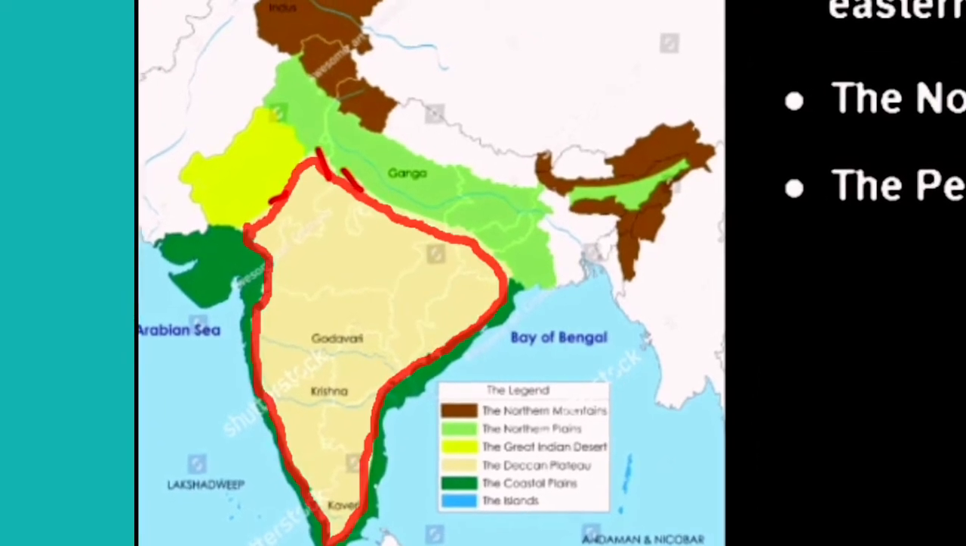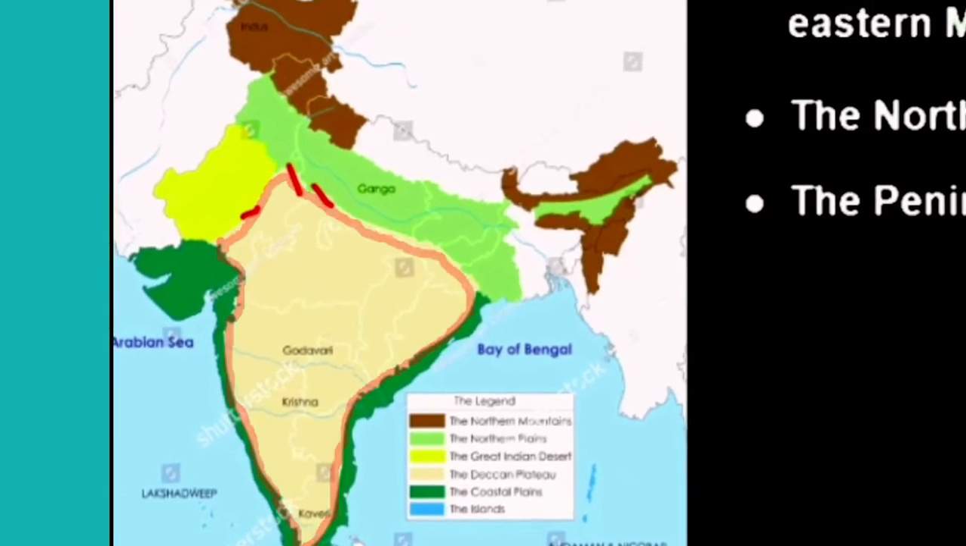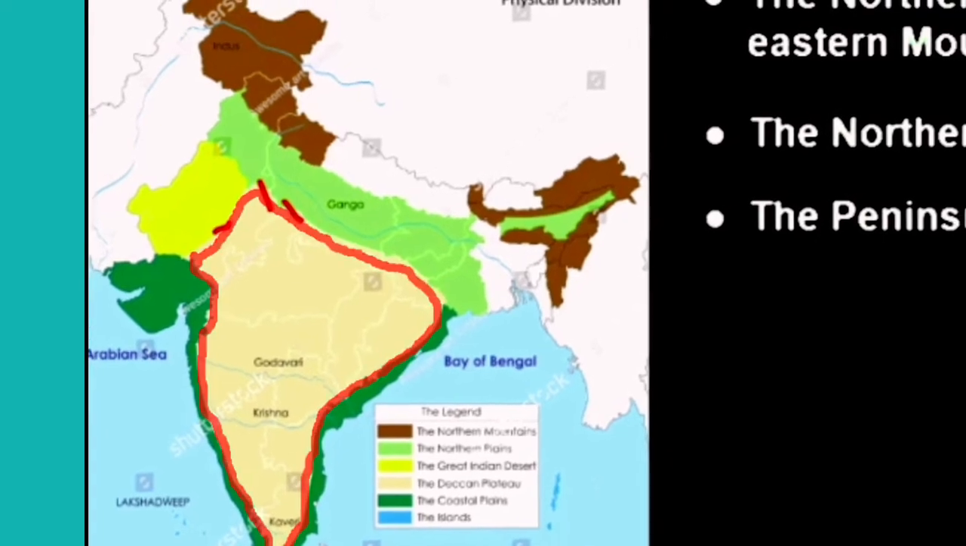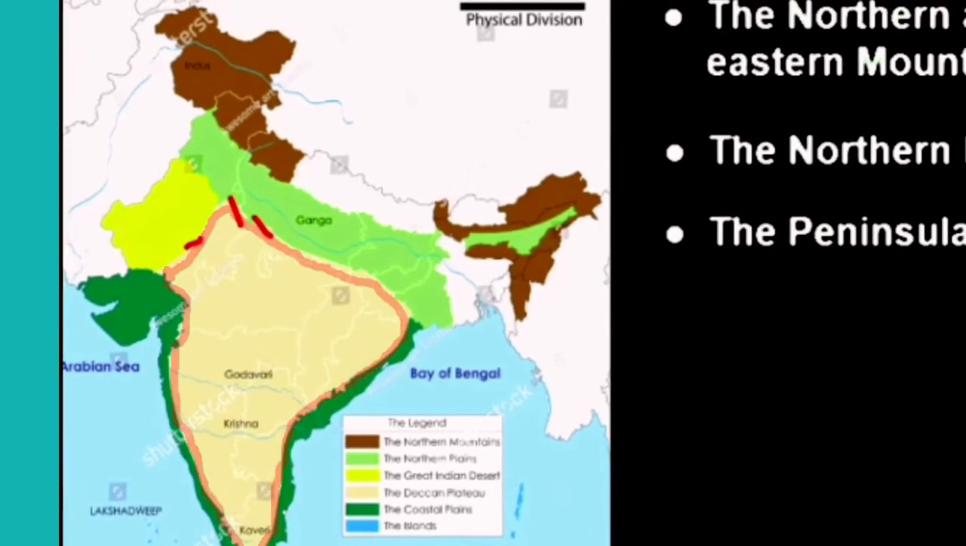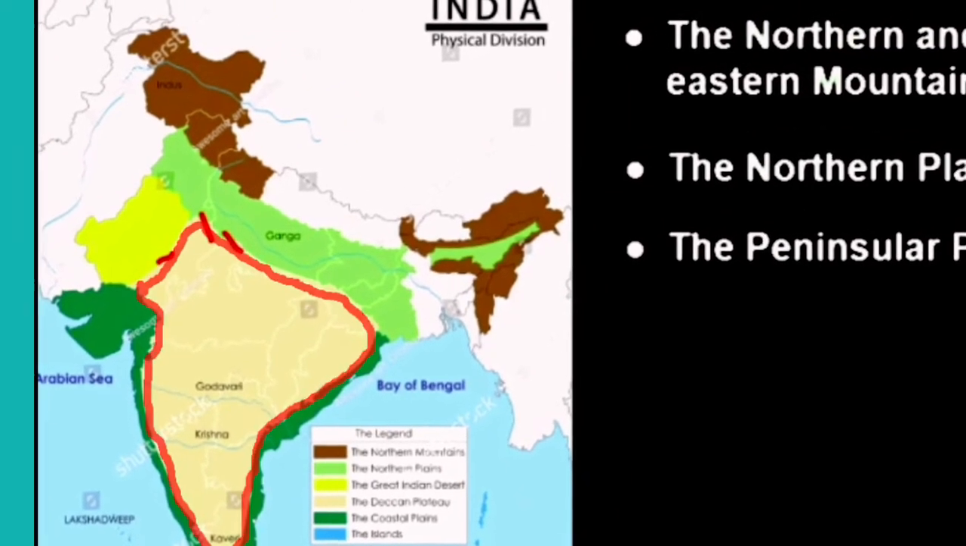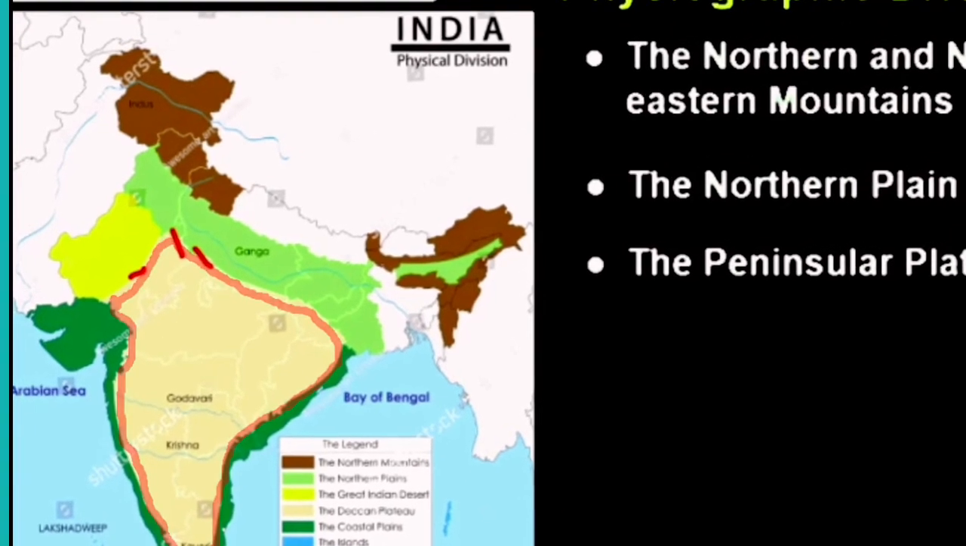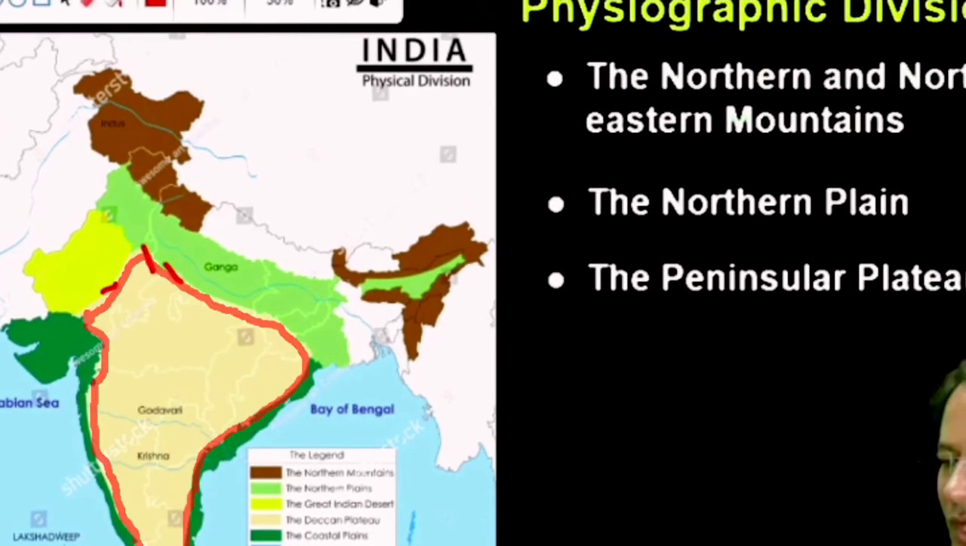Complete is the peninsular plateau of India. It is made up of hard rocks. As we studied, mainly it is made up of hard rocks, and it also has some hills. This is the peninsular plateau.